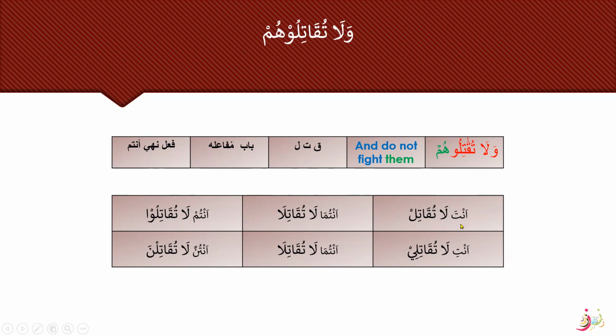Anta la tuqatil, antuma la tuqatila, antum la tuqatilu, anti la tuqatili, antuma la tuqatila, antunna la tuqatilna. So this is our fi'l nahi, antum, and here we have this Sarf Kabir chart.